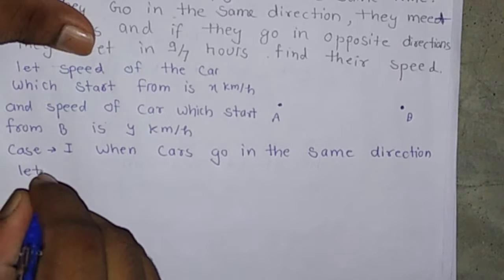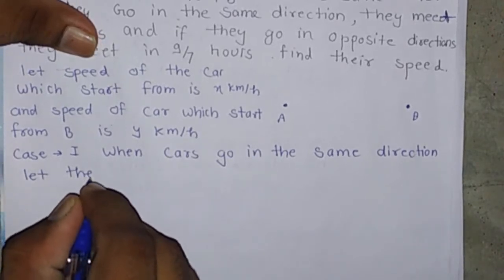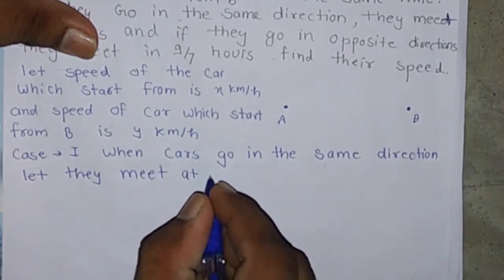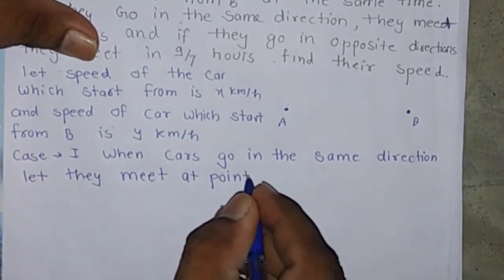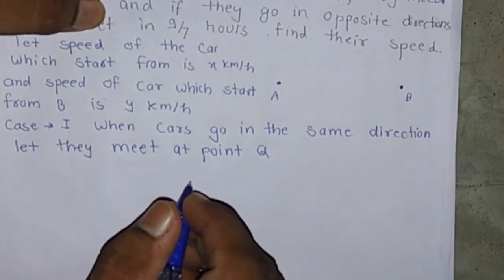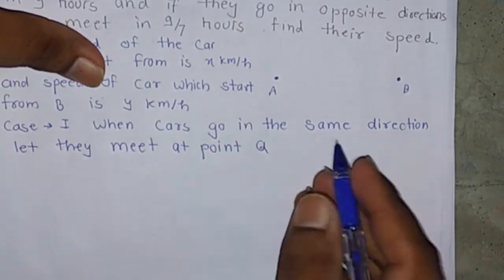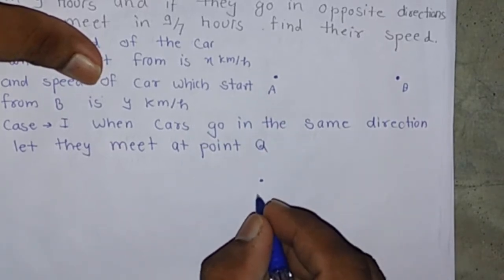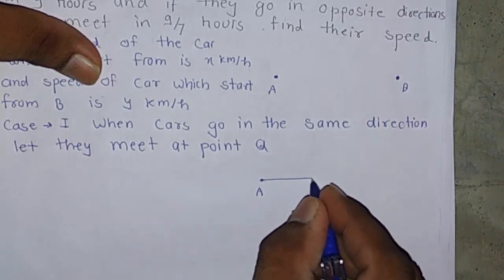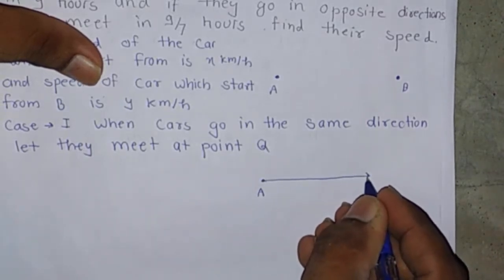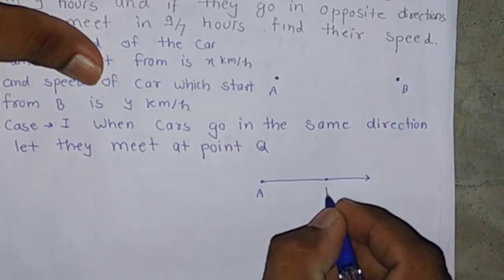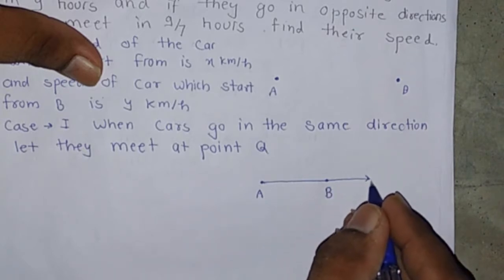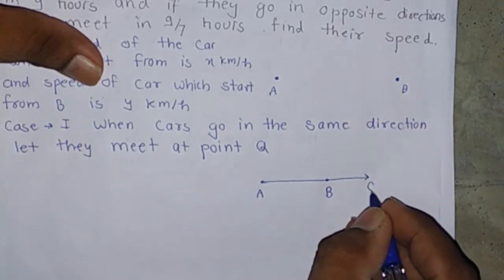Let them meet at point Q. The first car starts from A and goes in this direction, and the second car starts from B and also goes in this direction. Then they meet at point Q.